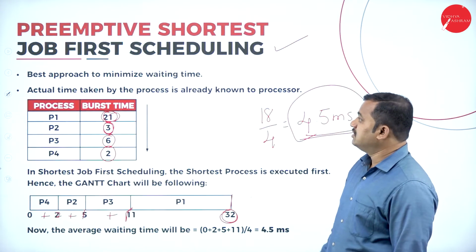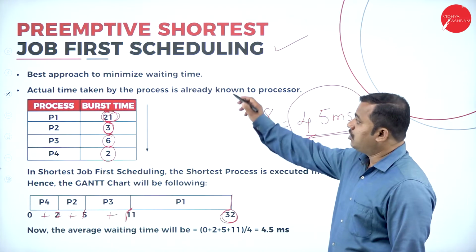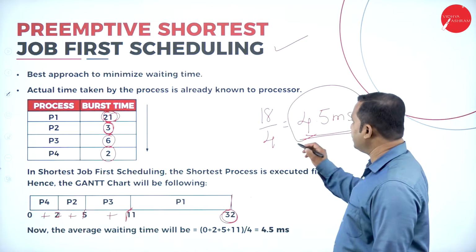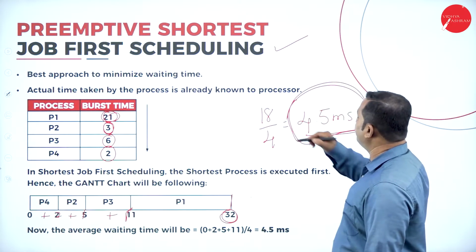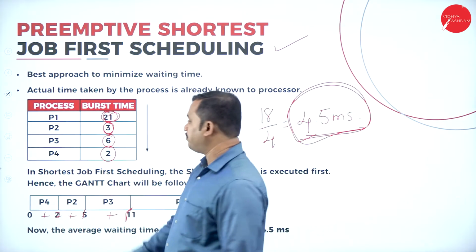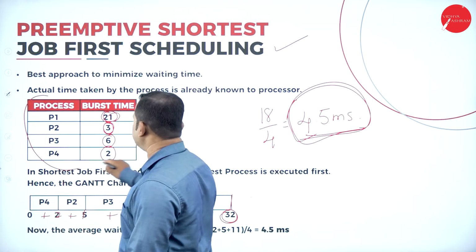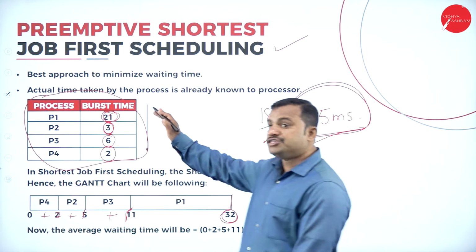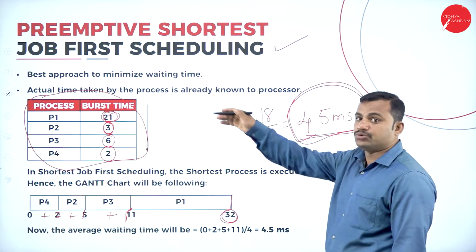But since it has taken the approach of preemptive shortest job first scheduling, it requires at most 4.5 milliseconds to complete the entire process execution, that is process P1 to P4. That is the average waiting time of these processes in the queue.